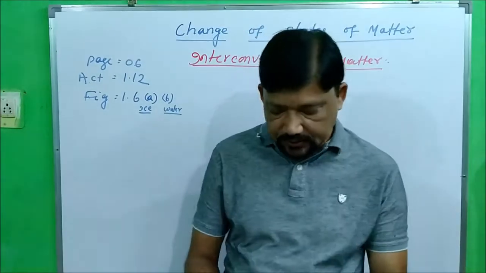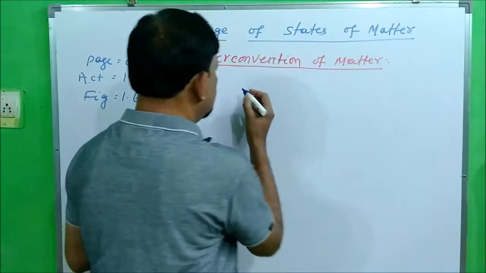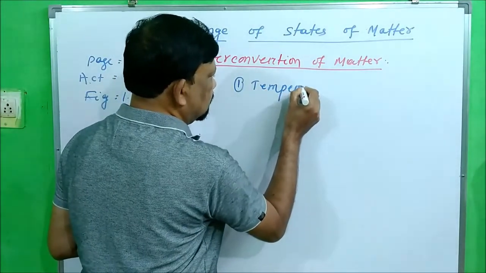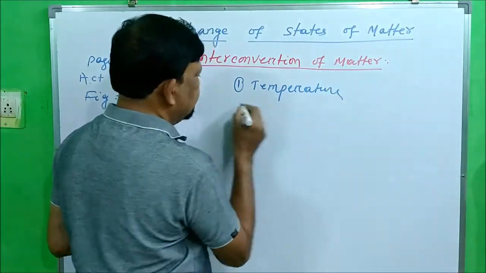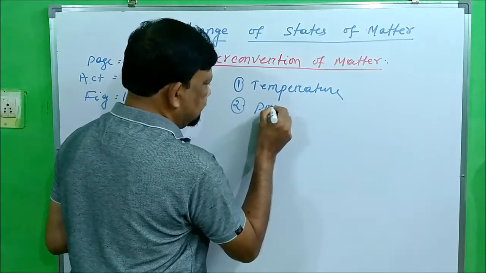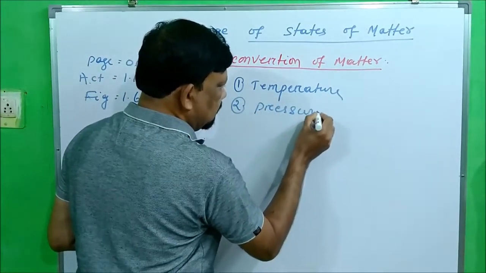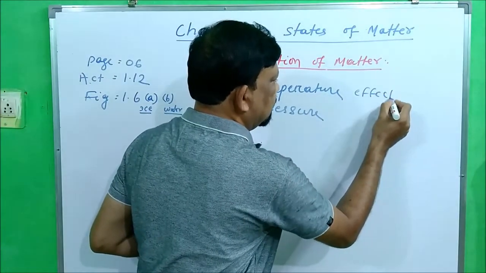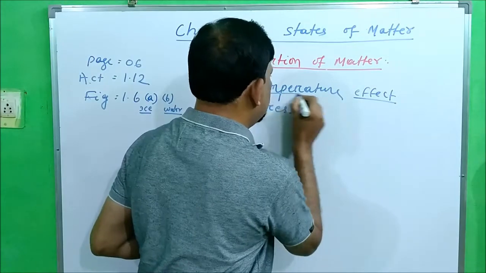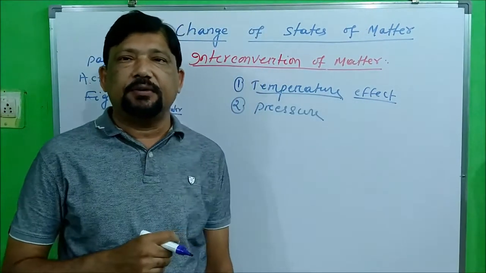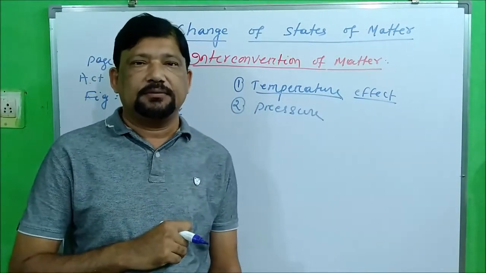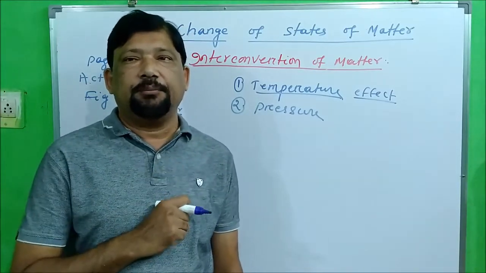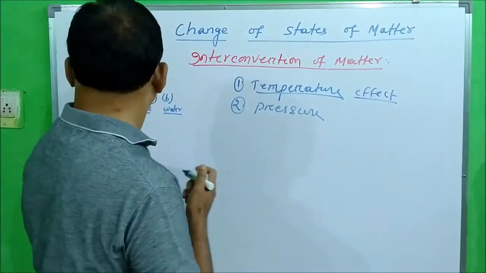Those 2 factors are temperature and the second factor is pressure. Today we are going to see the temperature effect on interconversion of matter.